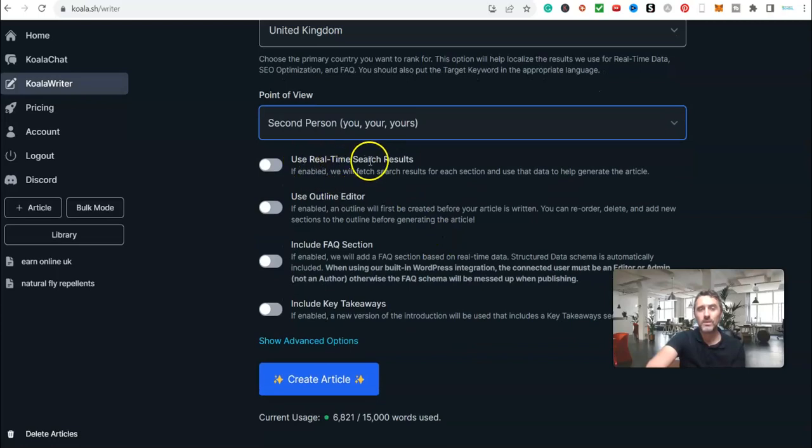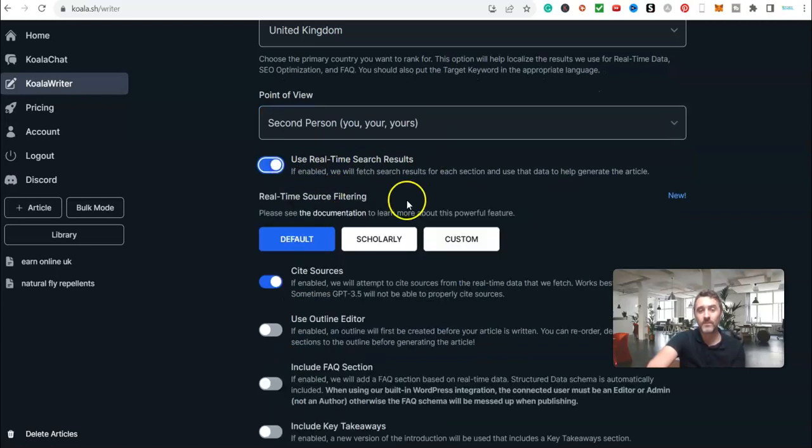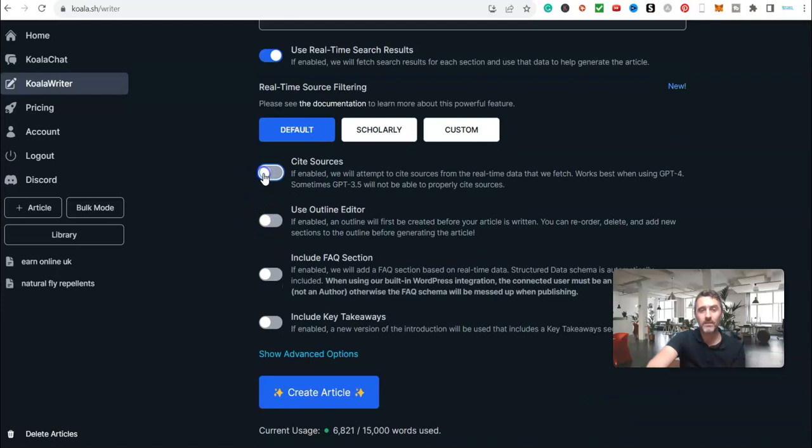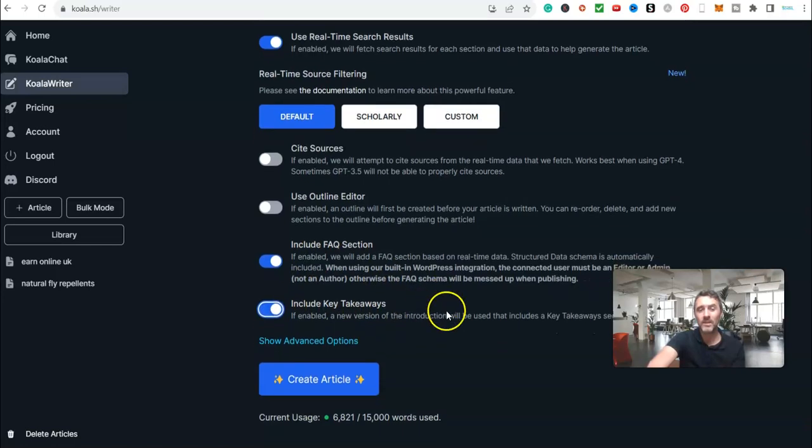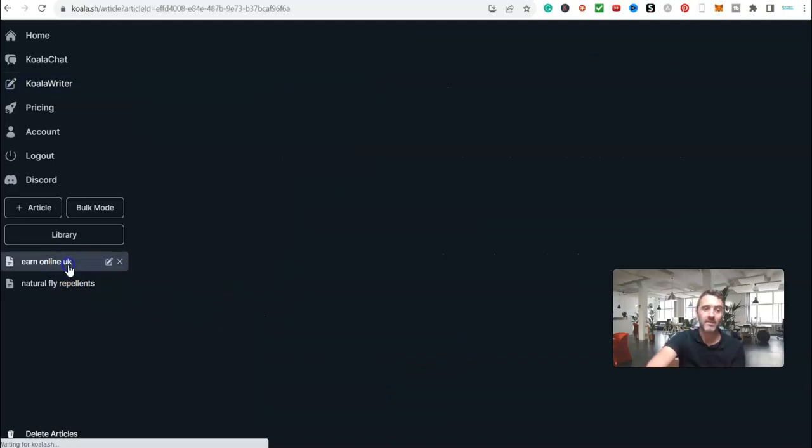Scroll down here, use real-time search results, yes. Scroll further on the page here, let me get rid of that. And then include frequently asked questions, so I can just click on there. Include takeaways, so it gives you key points. And then you just come down here, you click on create article. Then it takes a couple of minutes and it will give you something like this.